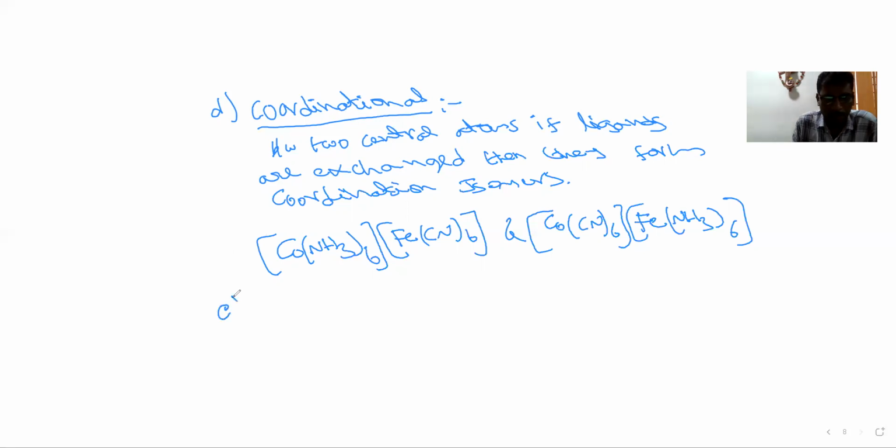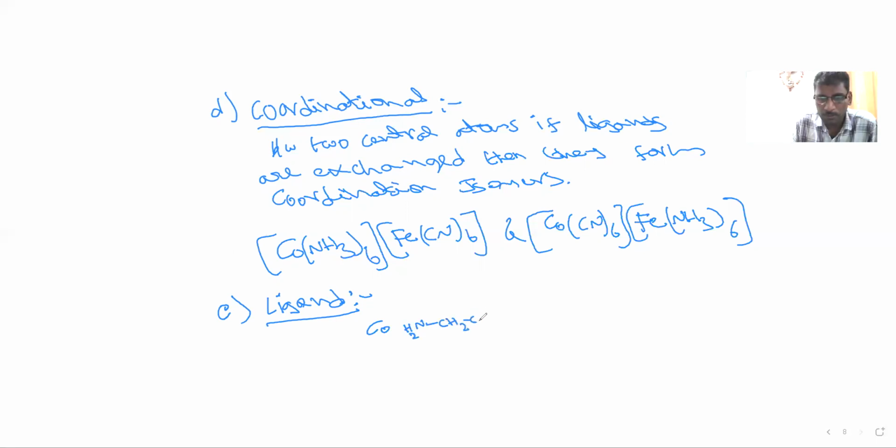Similarly, another one is ligand isomerism. So what is ligand isomerism? Observe this molecule Co, NH2 CH2 CH2 CH2 NH2, with the rest of the complex.